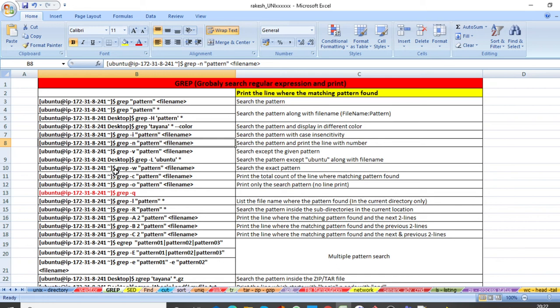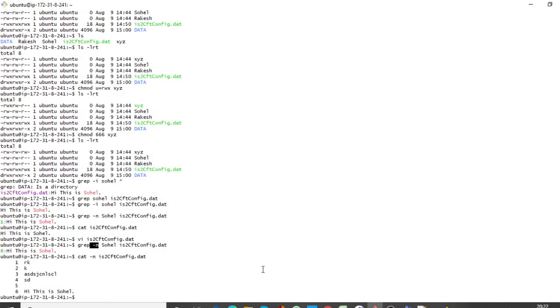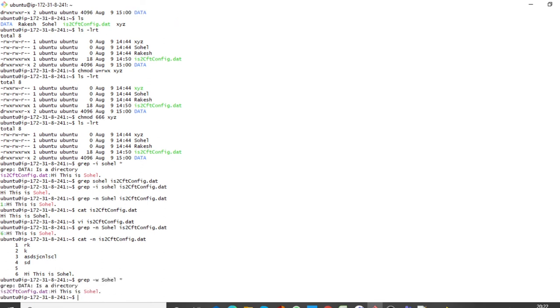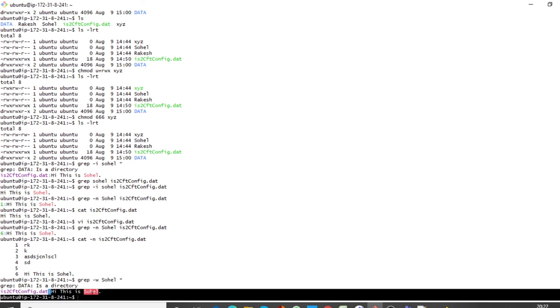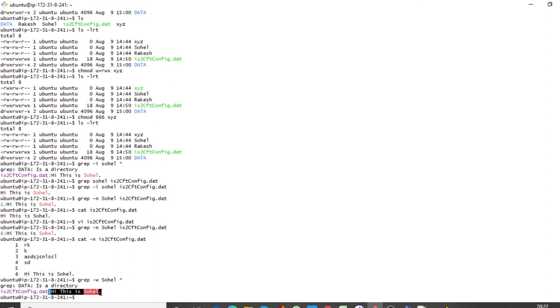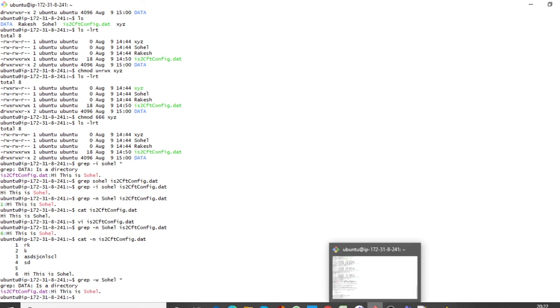And if you are using grep -w, it will search the exact pattern. Let us see. grep -w Sohail. This is searching the exact pattern, meaning that particular word along with the line.